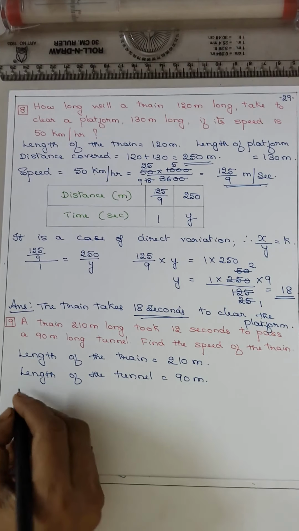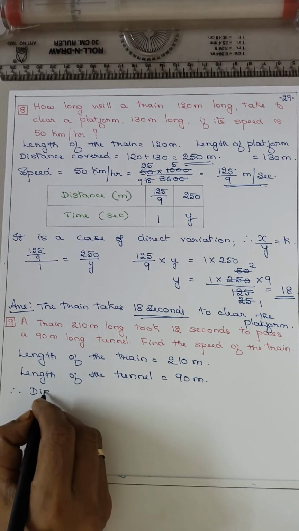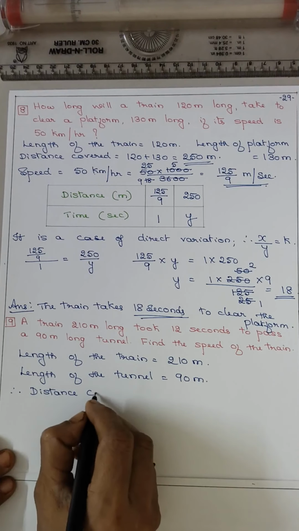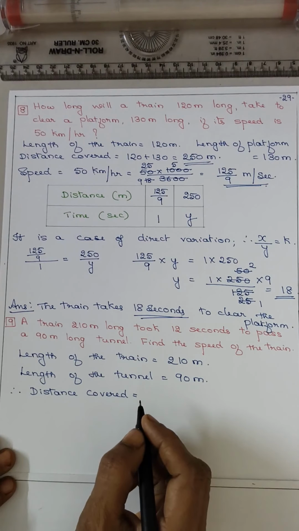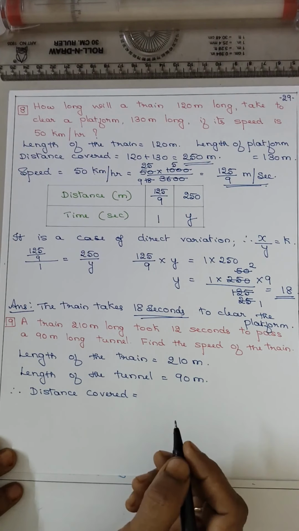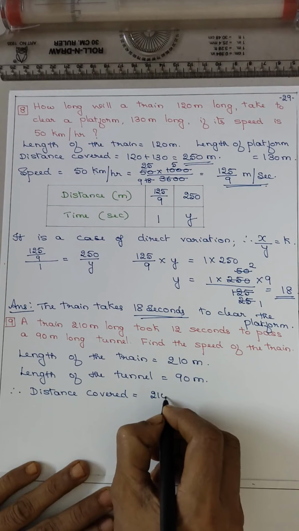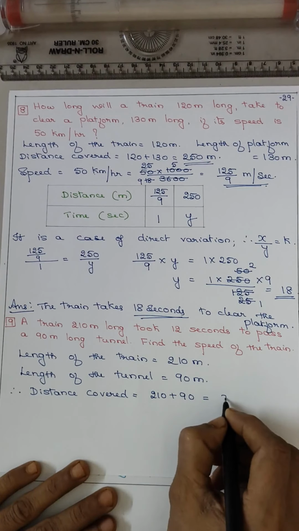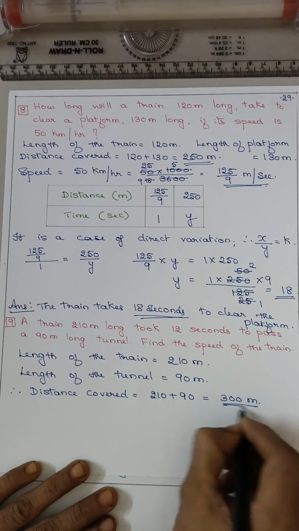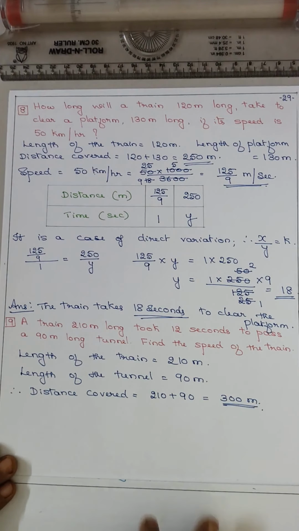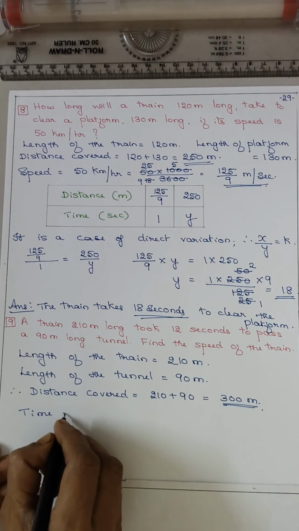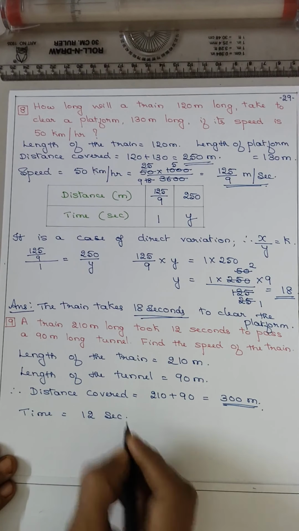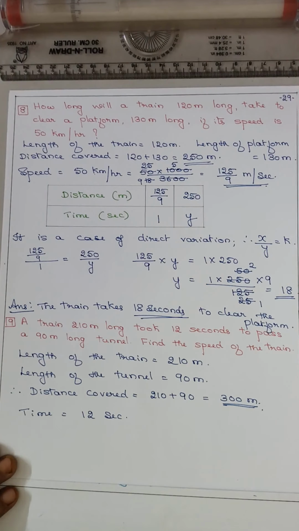In example 10, we have understood distance covered is equal to, when the moving object is crossing any other stationary object with some length, then you have to add. So 210 plus 90, that is 300 meter. So you got the distance covered. Now it takes 12 seconds. So time taken is 12 seconds. Now find the speed of the train.